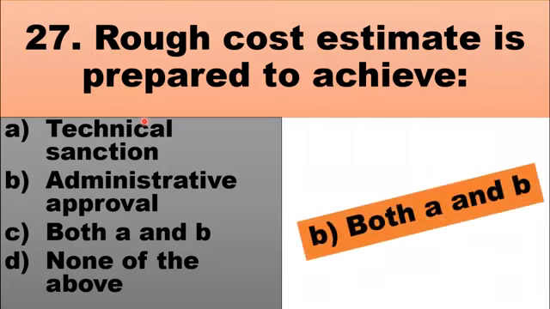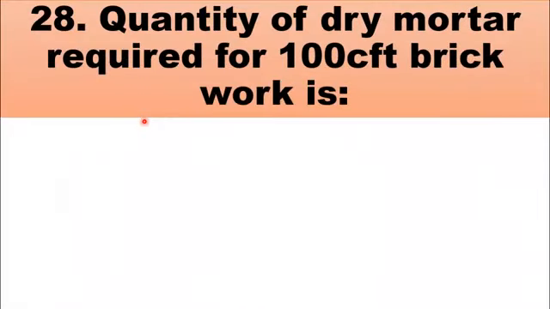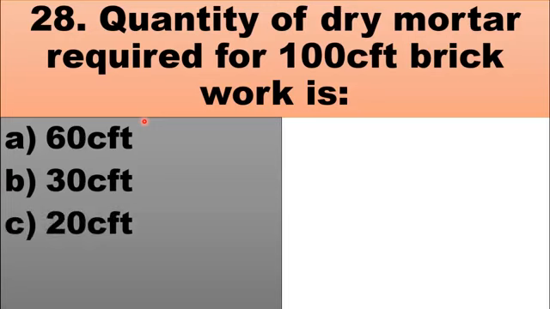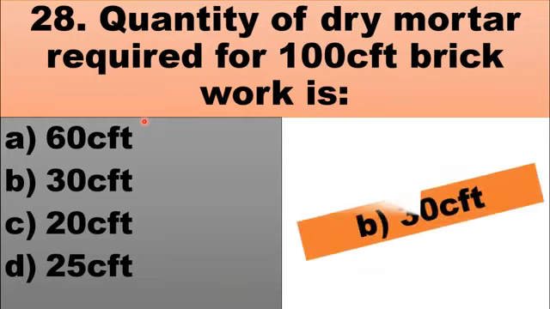Both A and B. MCQ number 28 is, quantity of dry mortar required per 100 cubic feet of brickwork is. The choices are A, 60 cubic feet, B, 30 cubic feet, C, 20 cubic feet, and D, 25 cubic feet. Quantity of dry mortar required for brickwork is 30% of the total brickwork. So the right choice for this question is B, 30 cubic feet or 30 CFT.